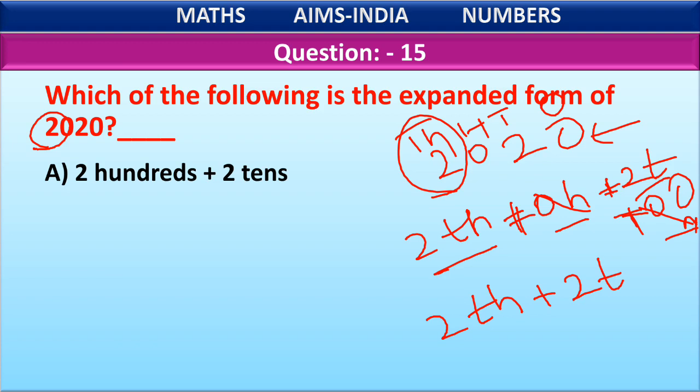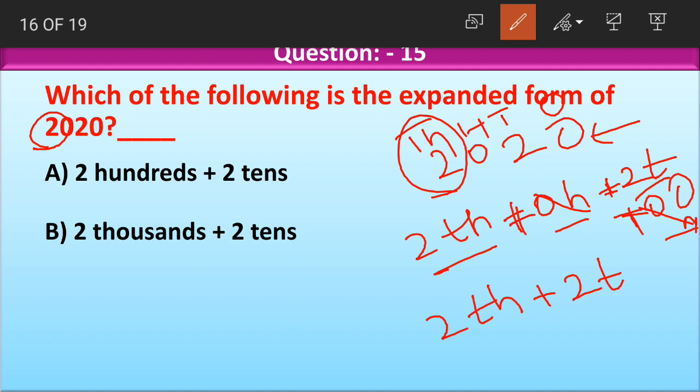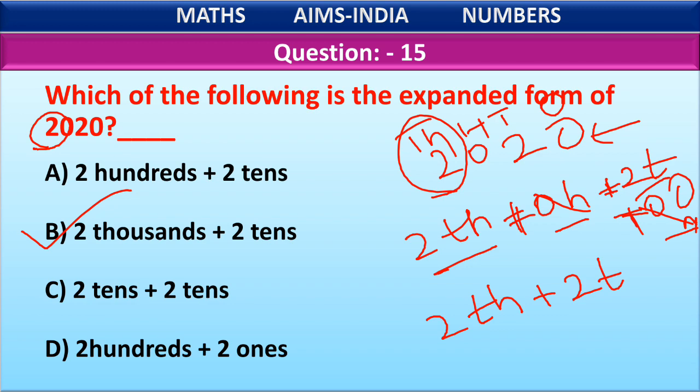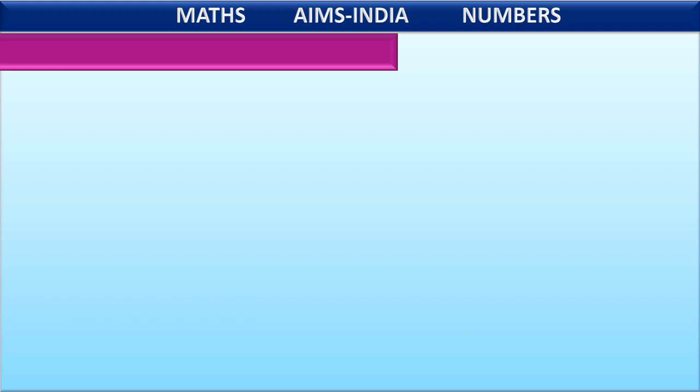Now all we have to do is check the option which says 2000 plus 2 tens. Option A 200 plus 2 tens. Here the answer we got is 2000 but not 200. So wrong one. Option B is 2000 plus 2 tens. See, look at our answer here. We got 2000 plus 2 tens and the option also says 2000 plus 2 tens. So this is the correct option here. Option C 2 tens plus 2 tens. No, this is not the correct answer. Option D 200 plus 2 ones is also not the correct option.